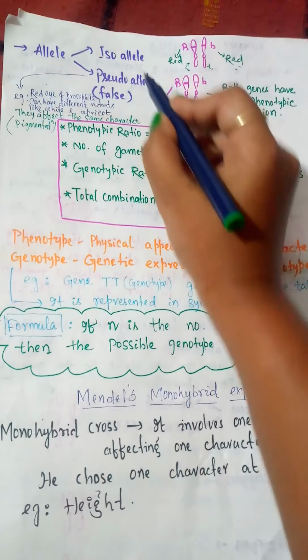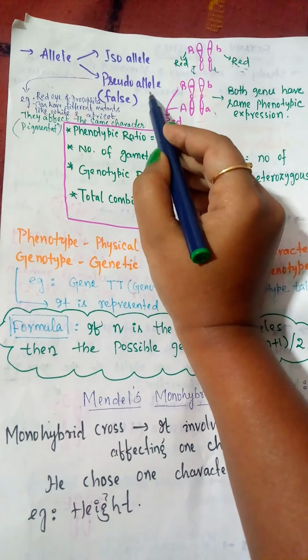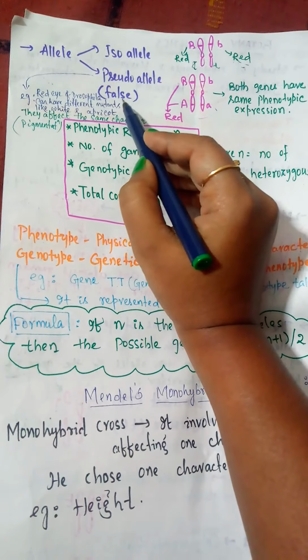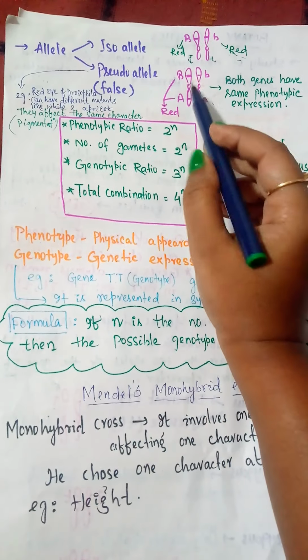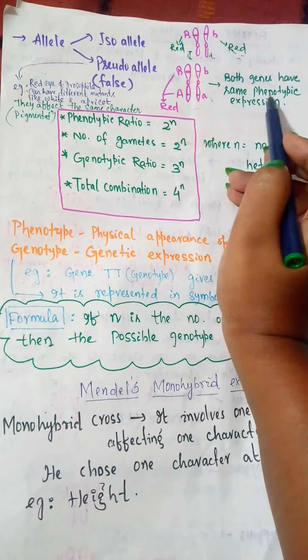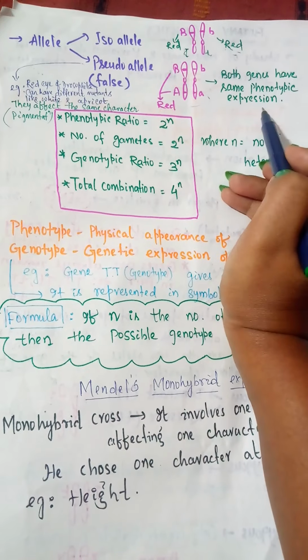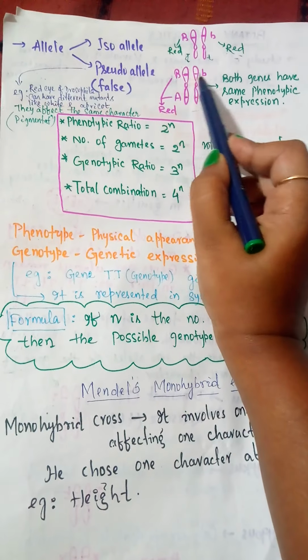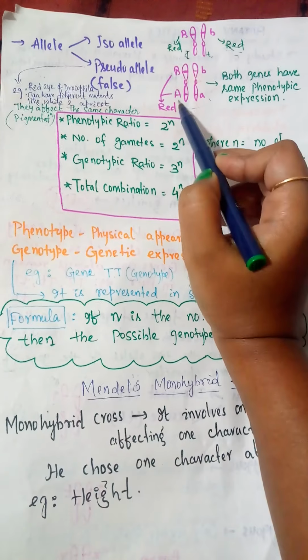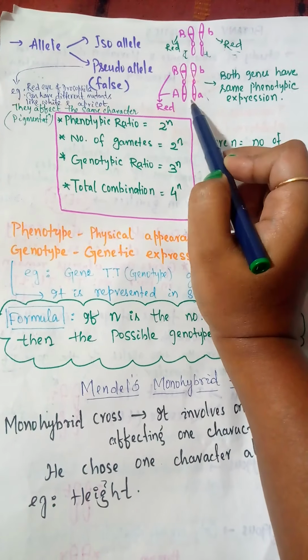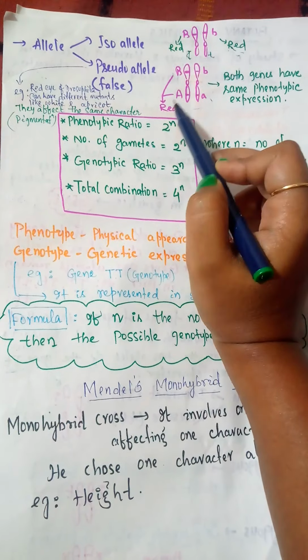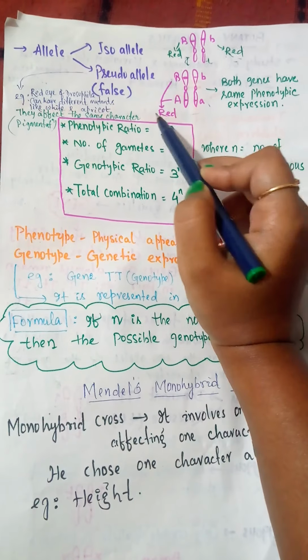Iso means same. Another term is the pseudoallele. Pseudo means false. False means in this condition the genes have the same phenotypic expression. Here capital B small b is one gene, capital A small a is another gene, but both are governing the same character, that is pigmentation.